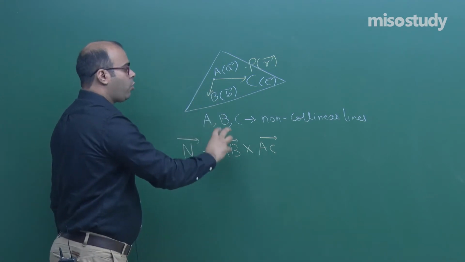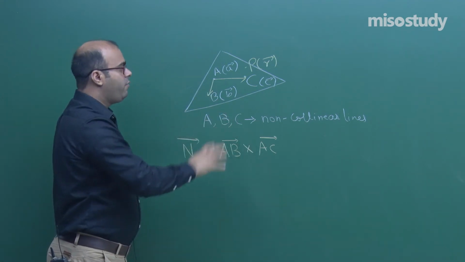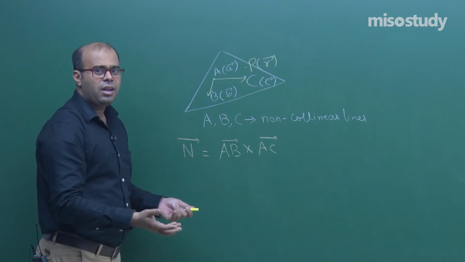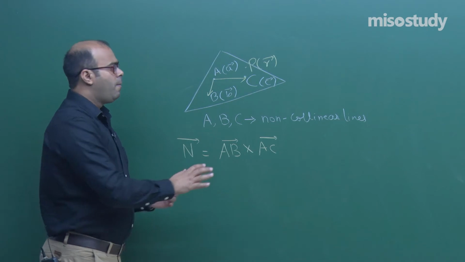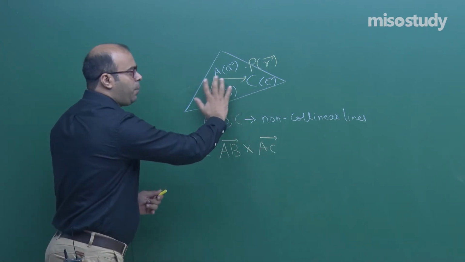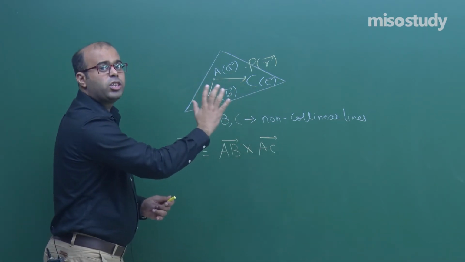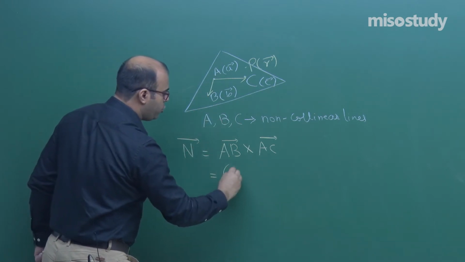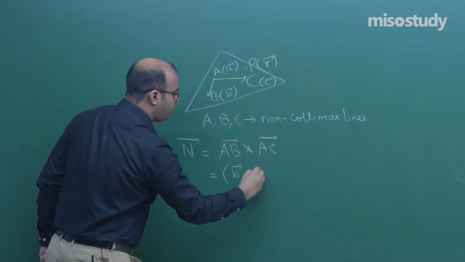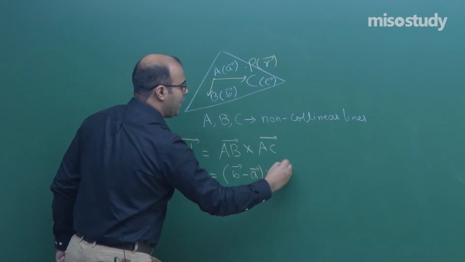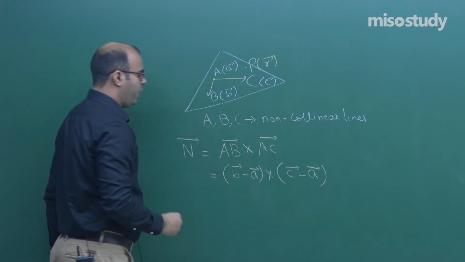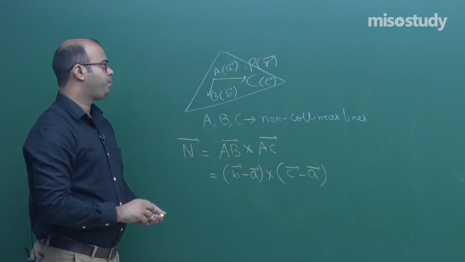So that is where the cross product is helpful: we take the cross product of 2 vectors and the resultant is a vector normal to the plane of these 2 vectors. And what is the plane of these 2 vectors? The plane whose equation we need. So what is AB? AB is the position vector of B minus the position vector of A. What is AC? Position vector of C minus position vector of A. So this is the normal vector.